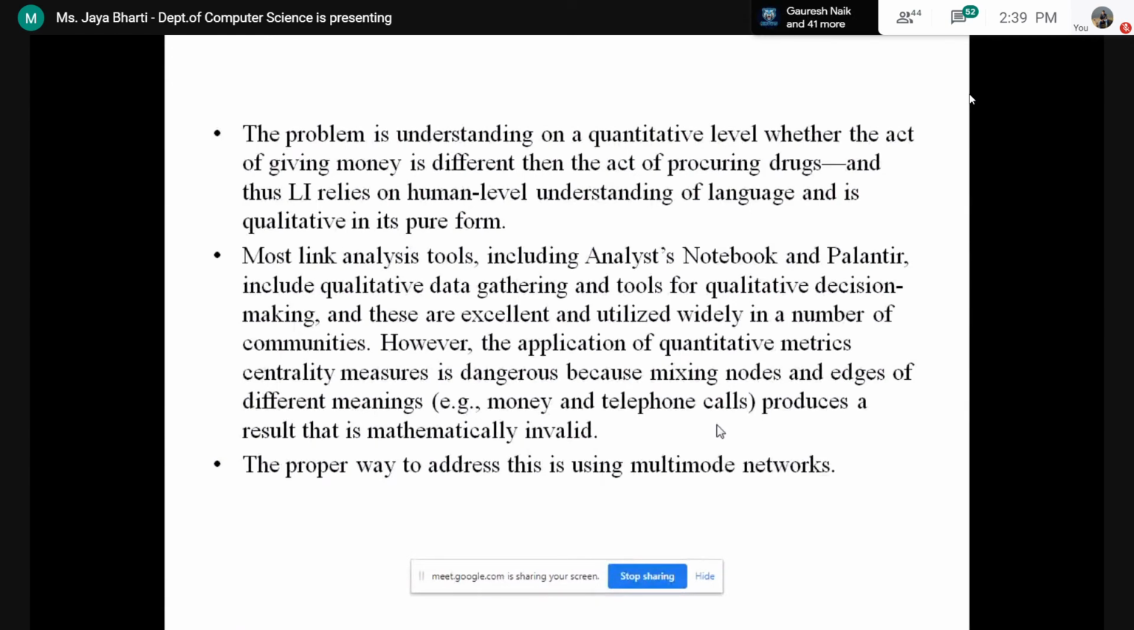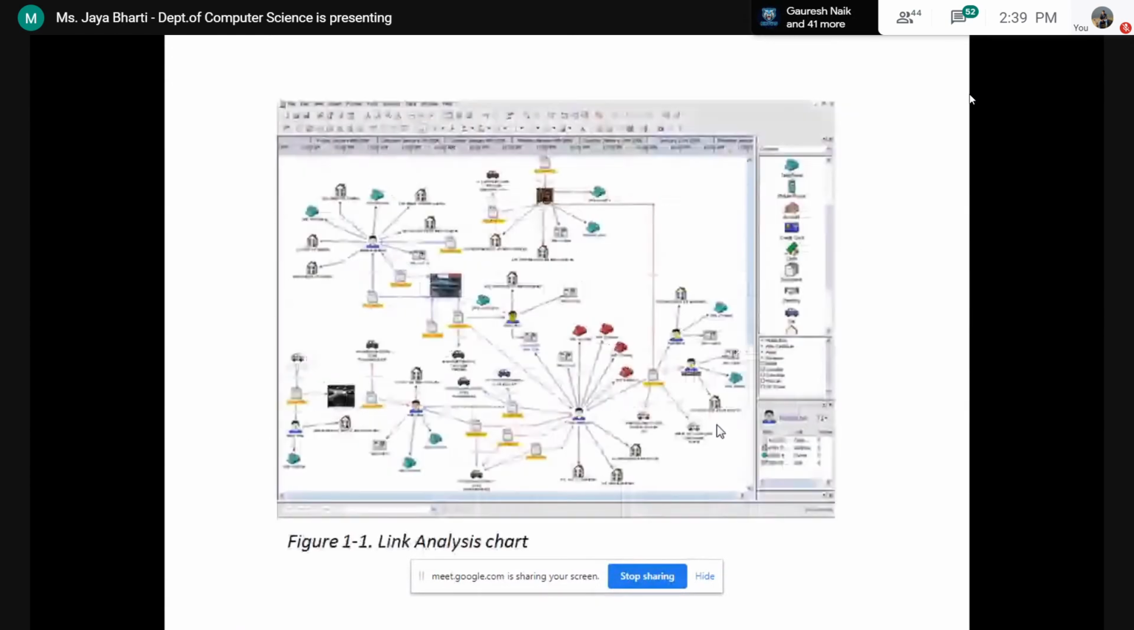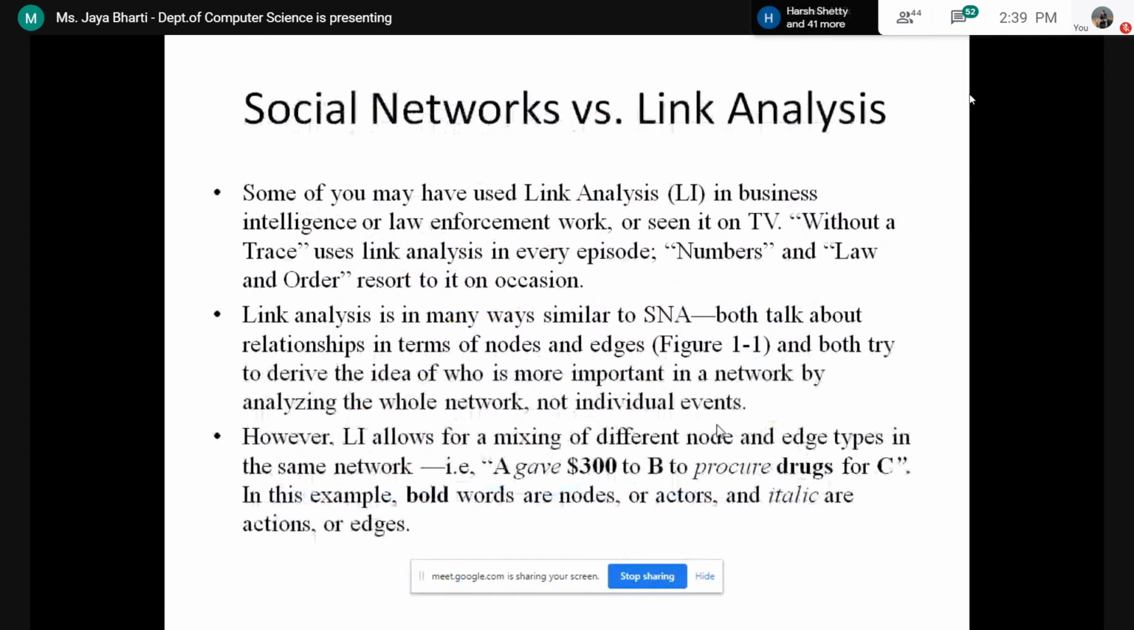So this is the link analysis. Link analysis is kind of similar to social network analysis, but it is focused more on the individual node than on the individual event. This is the thing.